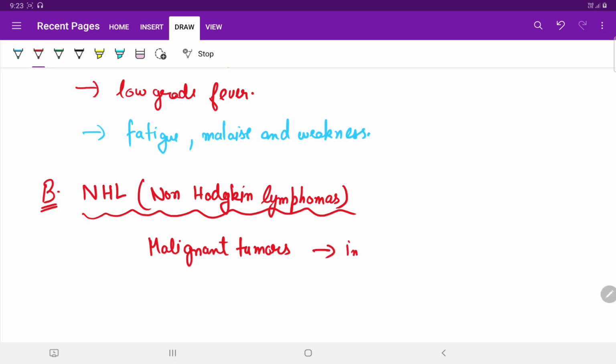These are malignant tumors of the immune system, whereas the Hodgkin lymphomas were malignant tumors in the lymphoid organs.